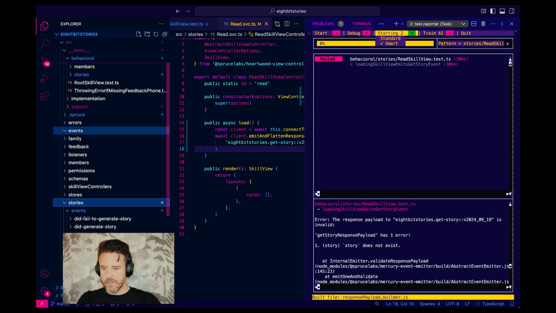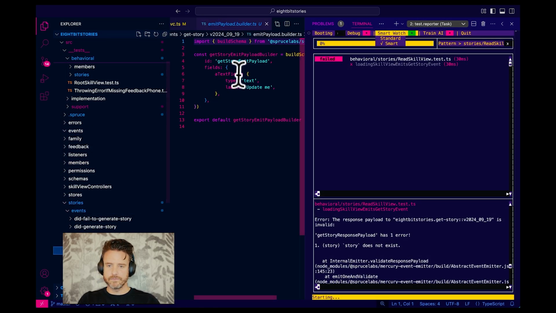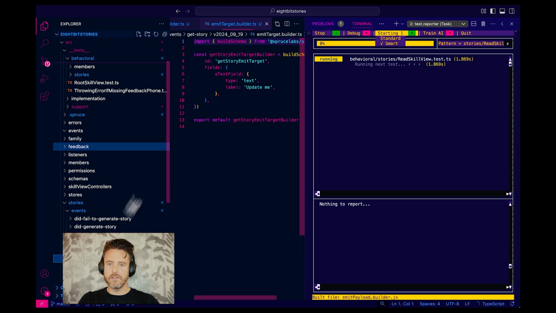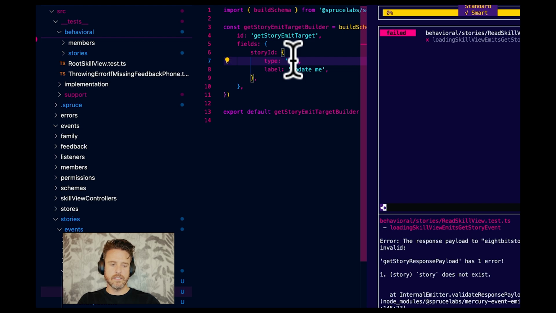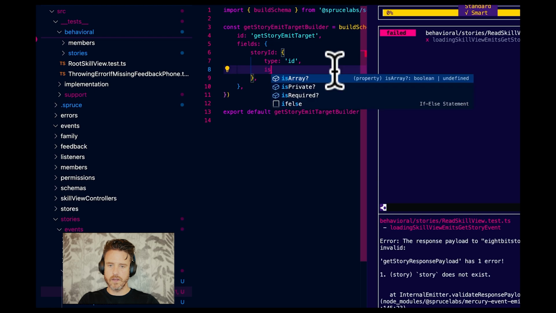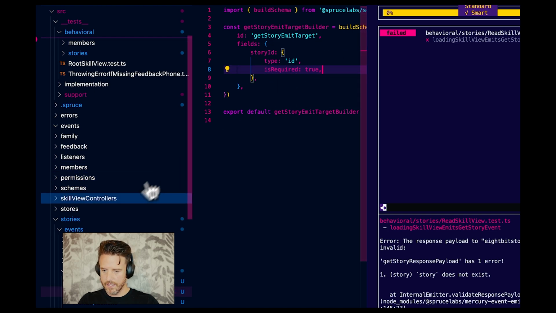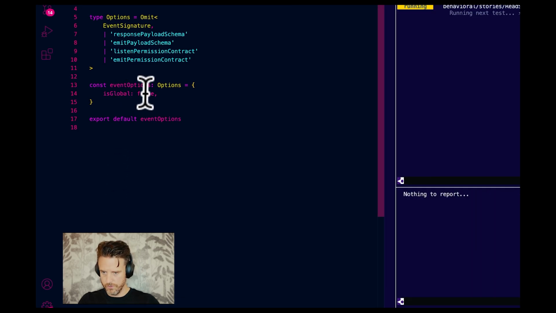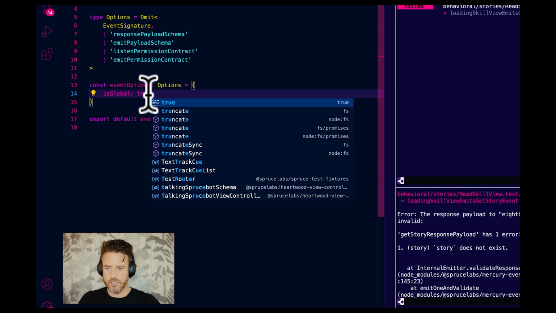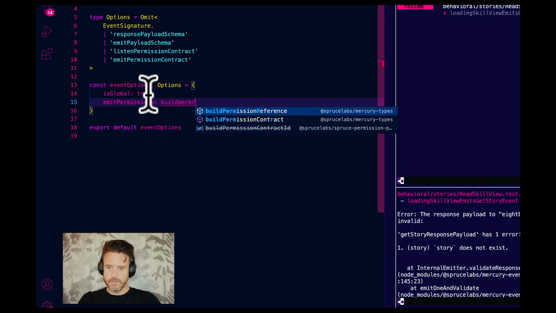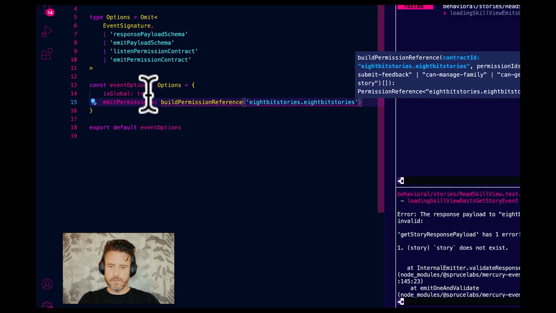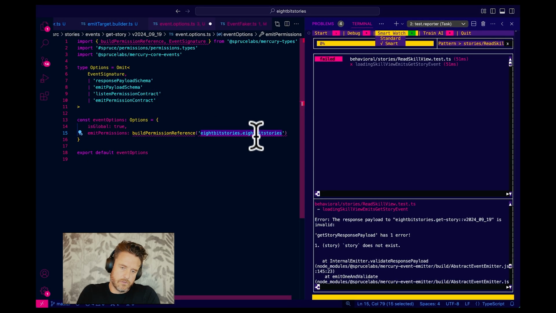So get story. Let's start with the payload. Nothing. Let's get the target. I'm going to use the story ID here, which I think makes a lot of sense because this is the thing we're loading. That is required, true. And then the response or event options is global, true, because we're not scoping it to a location or an organization. And we're going to go emit permissions, build permission reference. 8-bit stories is the name of the skill. Our contract is just 8-bit stories. So that's where we get the 8-bit stories to 8-bit stories.